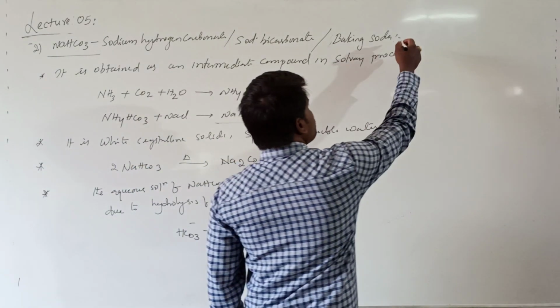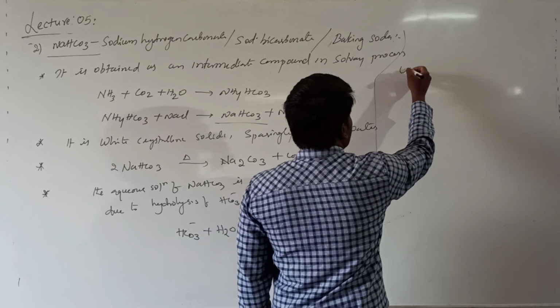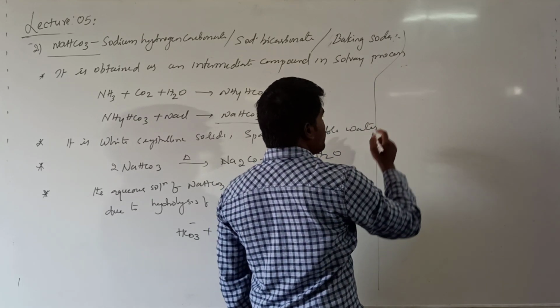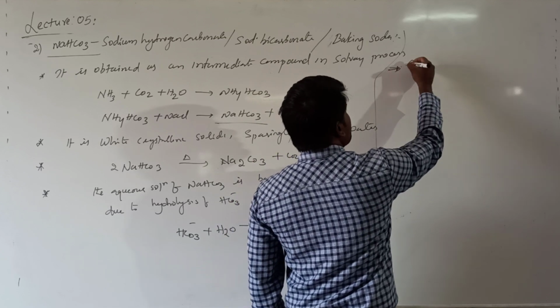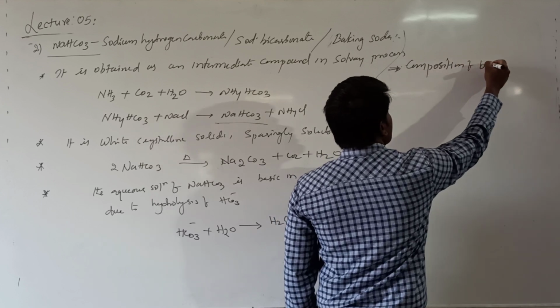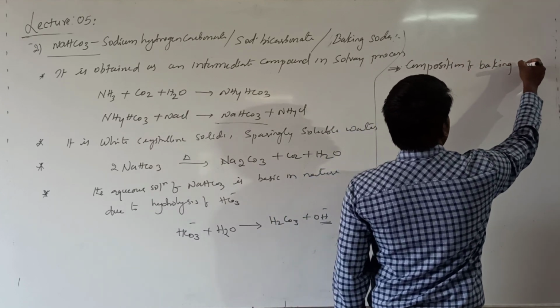Before the uses, one more important thing is the composition. If you are talking about the composition of baking soda, this is a very important composition.